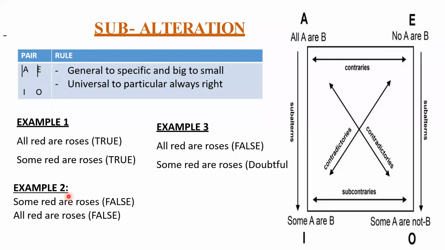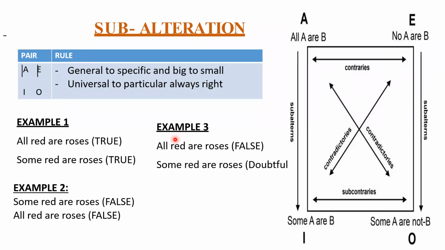Second example: some red are roses. They're telling us it is false. If this is false, even this should be false. This room does not belong to me, so even that home does not belong to me. Whenever you're going upward from the downside, it's always false. Whenever you're going downward from the upside, it is always true.